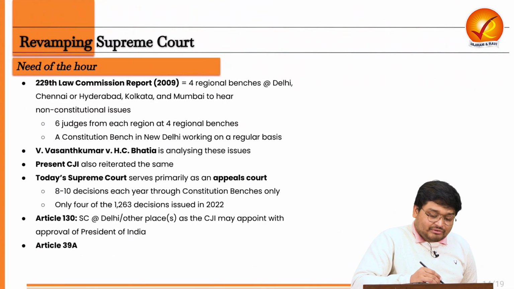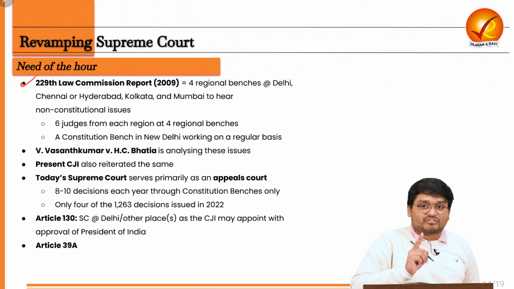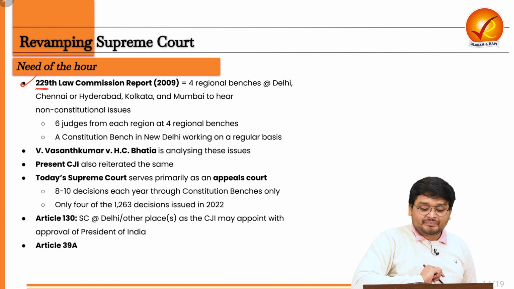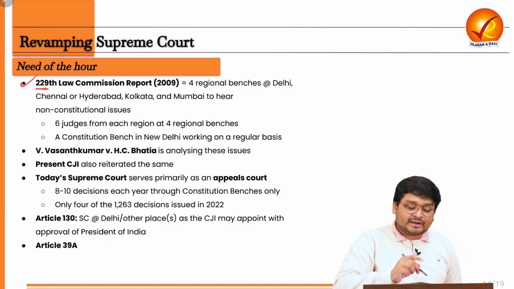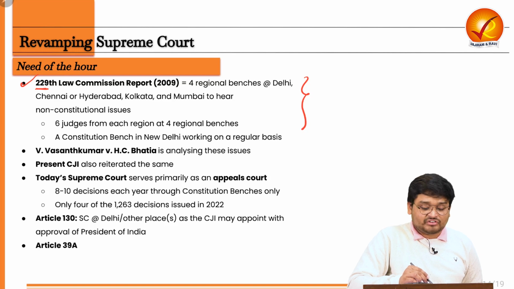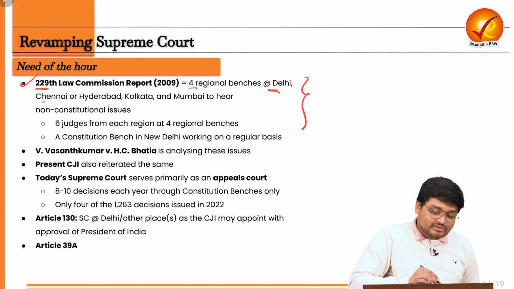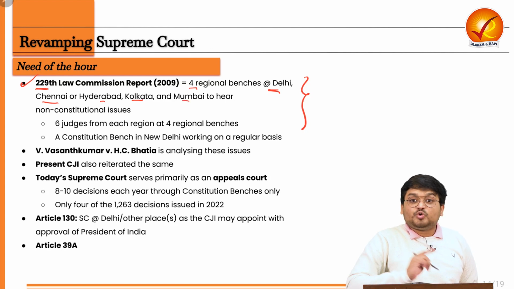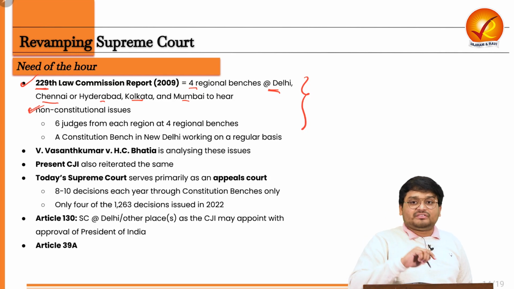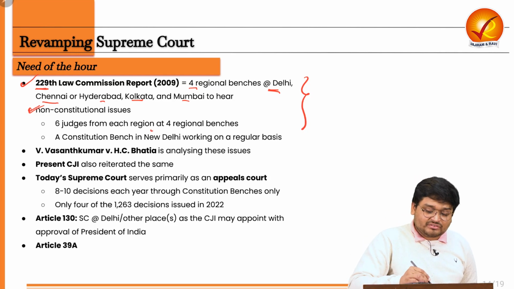And finally, we have to understand, it is the need of the hour, because the 229th Law Commission report of 2009 recommended a very good thing, and please do write this in your answers too. It recommended that there will be 4 regional benches at Delhi, Chennai or Hyderabad, Kolkata and Mumbai to hear non-constitutional cases. Here, 6 judges from 4 regional benches can be done.